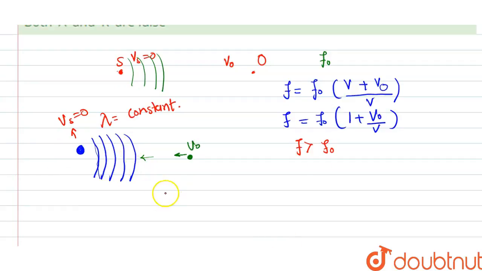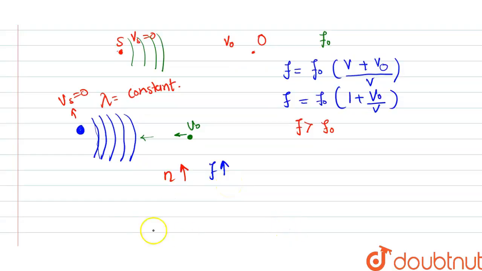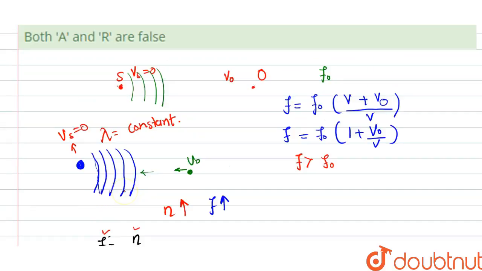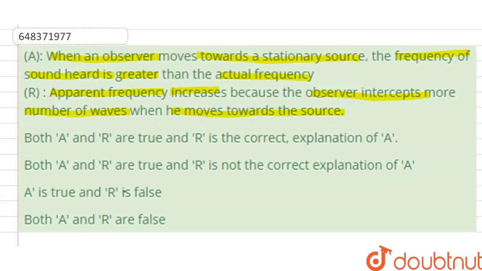More sound waves means the number of sound waves increases, and that's why the frequency will increase, because we know that frequency equals the number of sound waves divided by time period. So the frequency equals the number of sound waves received by this observer divided by time period. If the number of sound waves increases, then the frequency will obviously increase. This is the correct explanation. So our reason is explaining the assertion correctly. Both A and R are true, and R is the correct explanation for A.